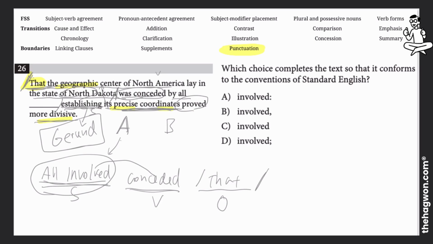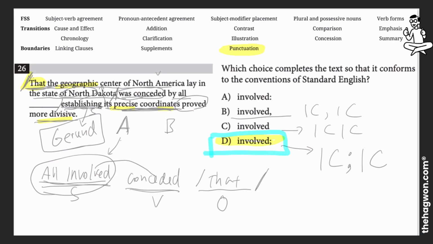So you can see that when you choose something like B, this will create a comma splice with two independent clauses. Choice C is independent clause. Choice D is independent clause with a relevant idea attached next to it. So you can see that our correct answer is D, with the semicolon usage.